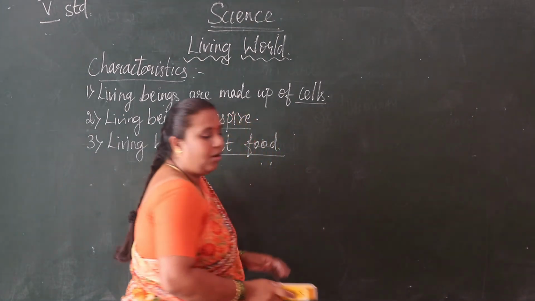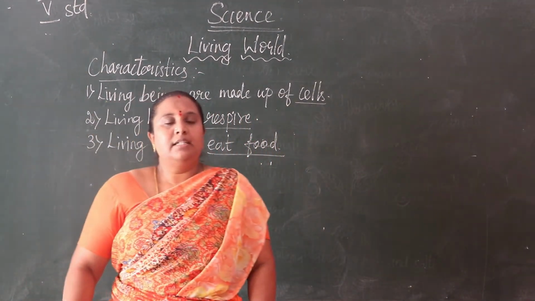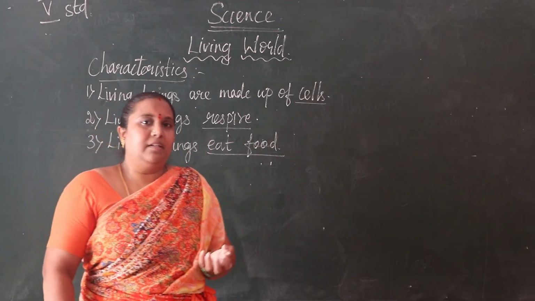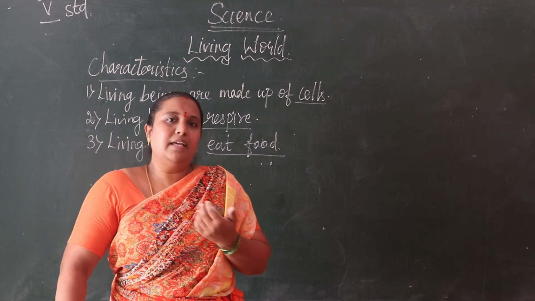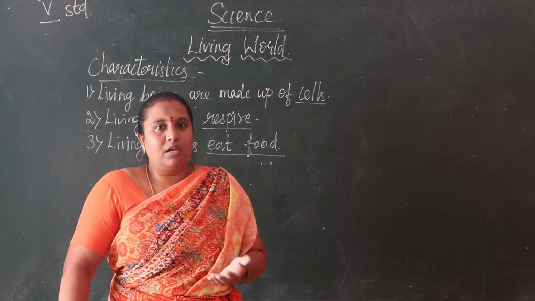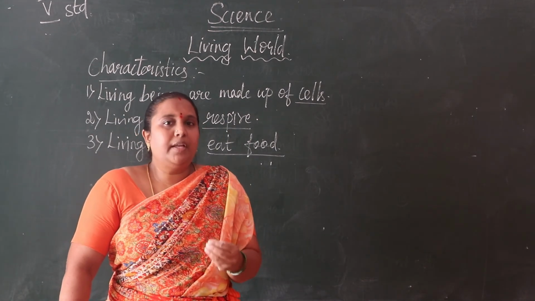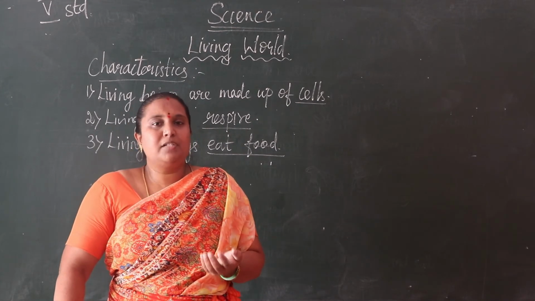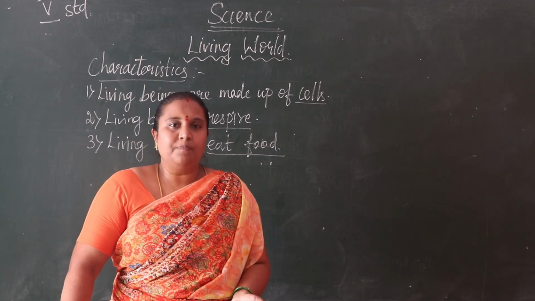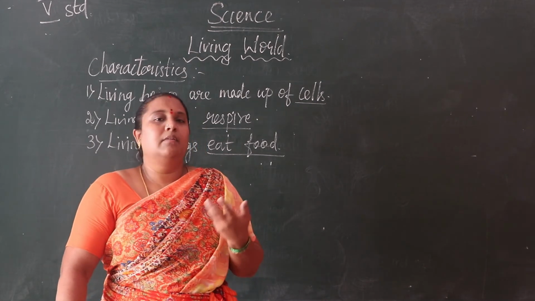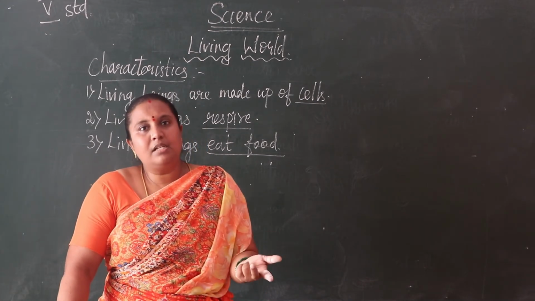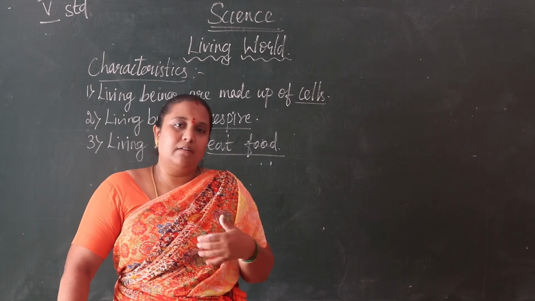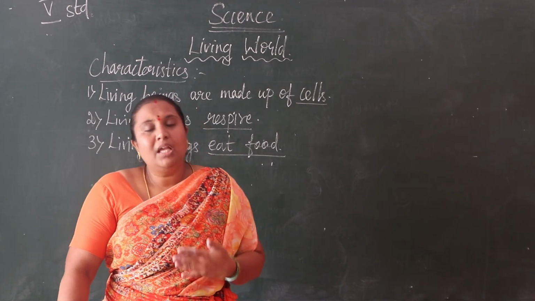So you all know animals and human beings depend upon other things. We can't prepare our own food by ourselves. Okay, you all know that we can't prepare our food, so we depend upon other things. So what are the other things? Plants, other animals, and both. So we can say animals depend upon other things.